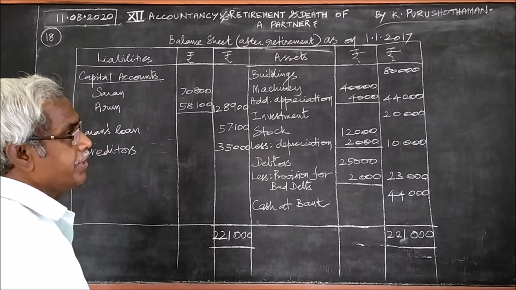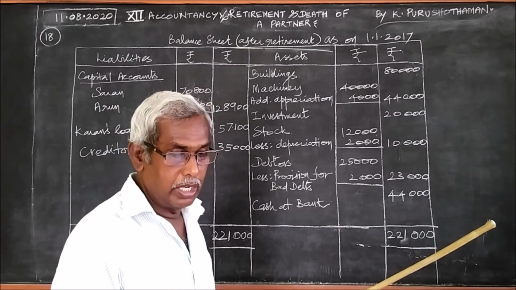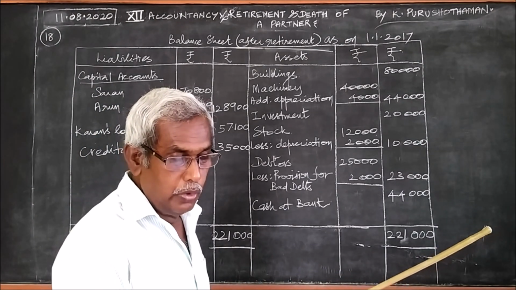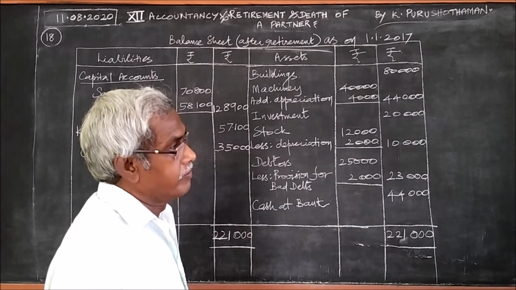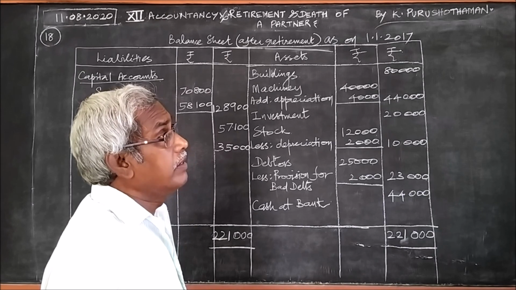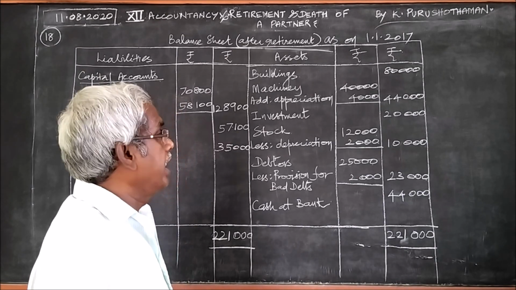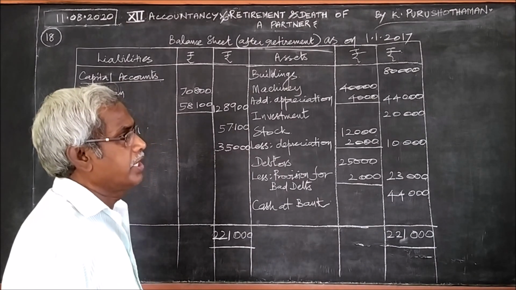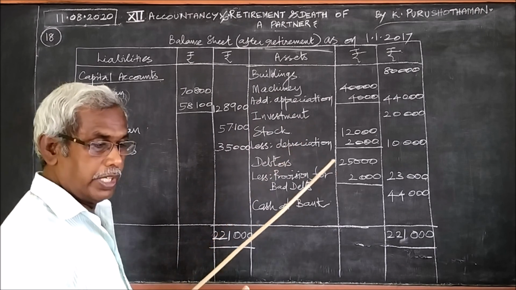Before closing the balance sheet, we should check whether we have attended to all the adjustments or not. The first one is the goodwill of the firm, valued at 21,000. The retiring partner's share of it is divided among the other partners, and that is attended to in the capital account itself.